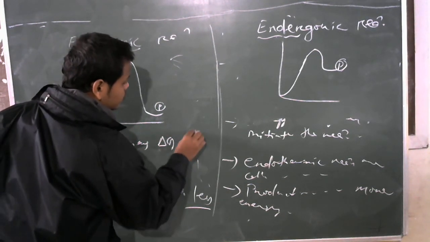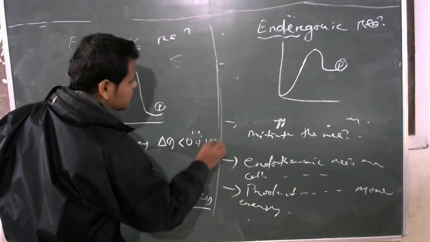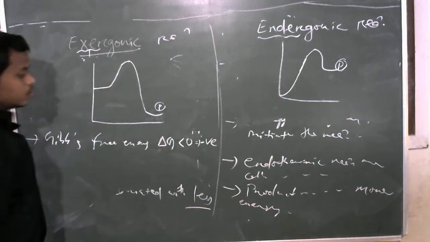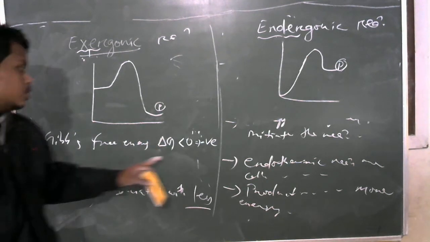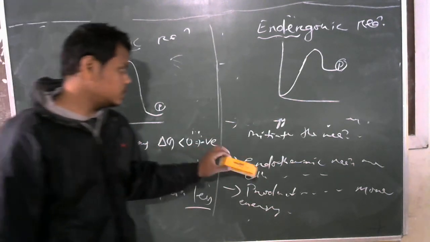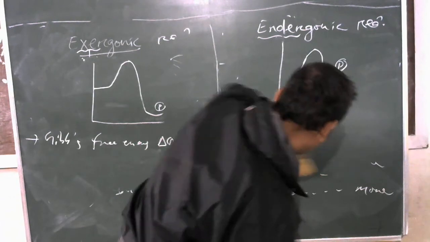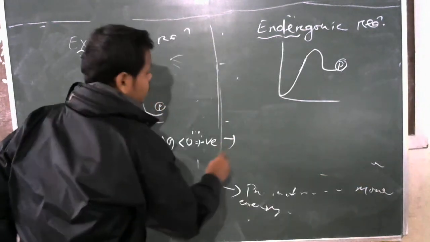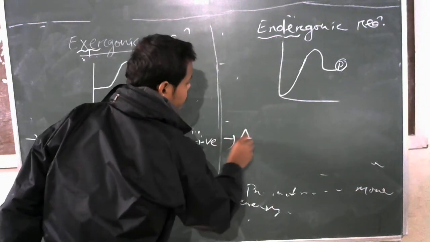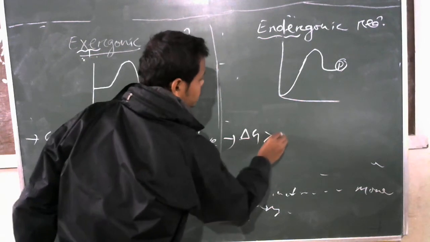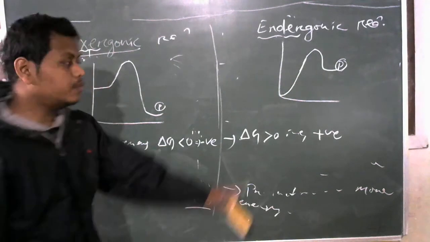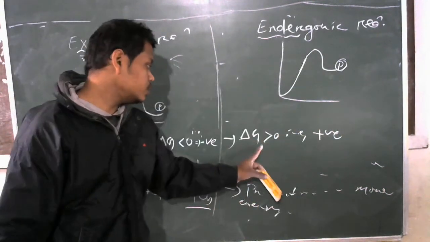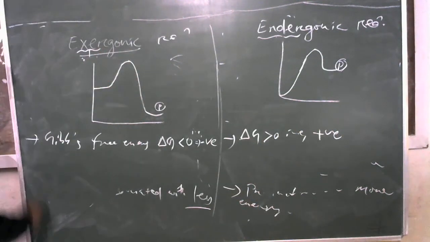If maximum energy is lost, then the Gibbs free energy is negative. But here del G is greater than 0, that is positive, because maximum energy is stored in the product. That's why Gibbs free energy is positive.